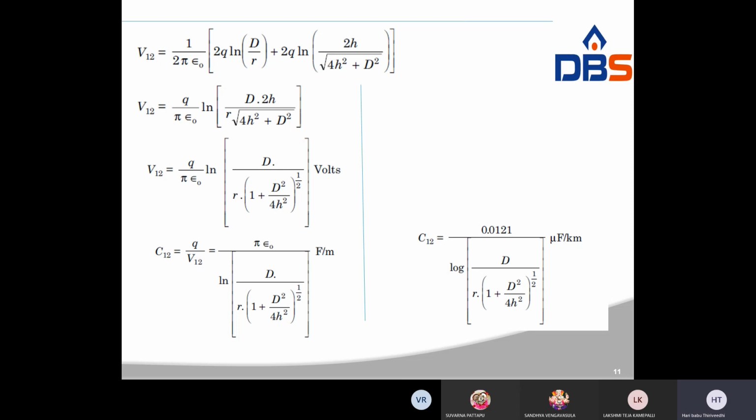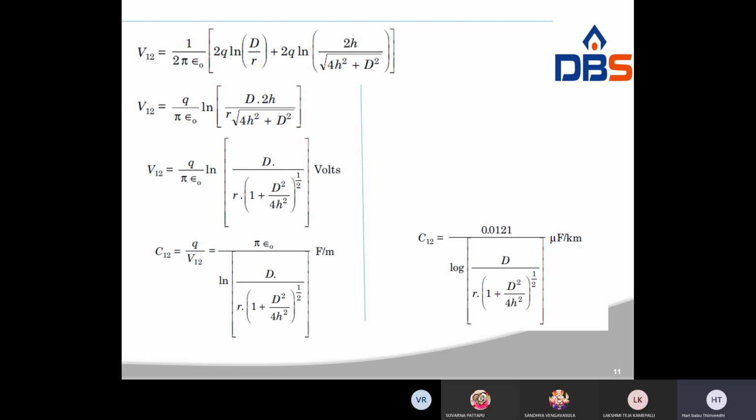So this is the C_AB. Now I have to find the C_N, the neutral capacitance, that is 2 times C_AB: 2 pi epsilon naught by log of d by r times root of 1 plus (d by 2h) square, farad per meter.